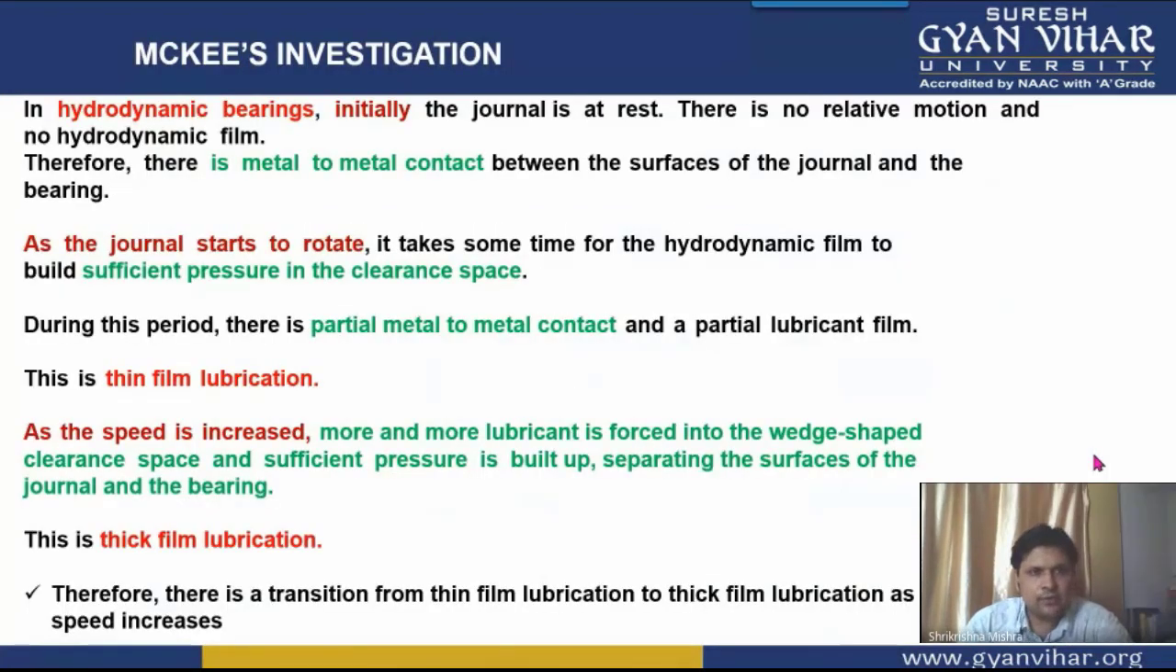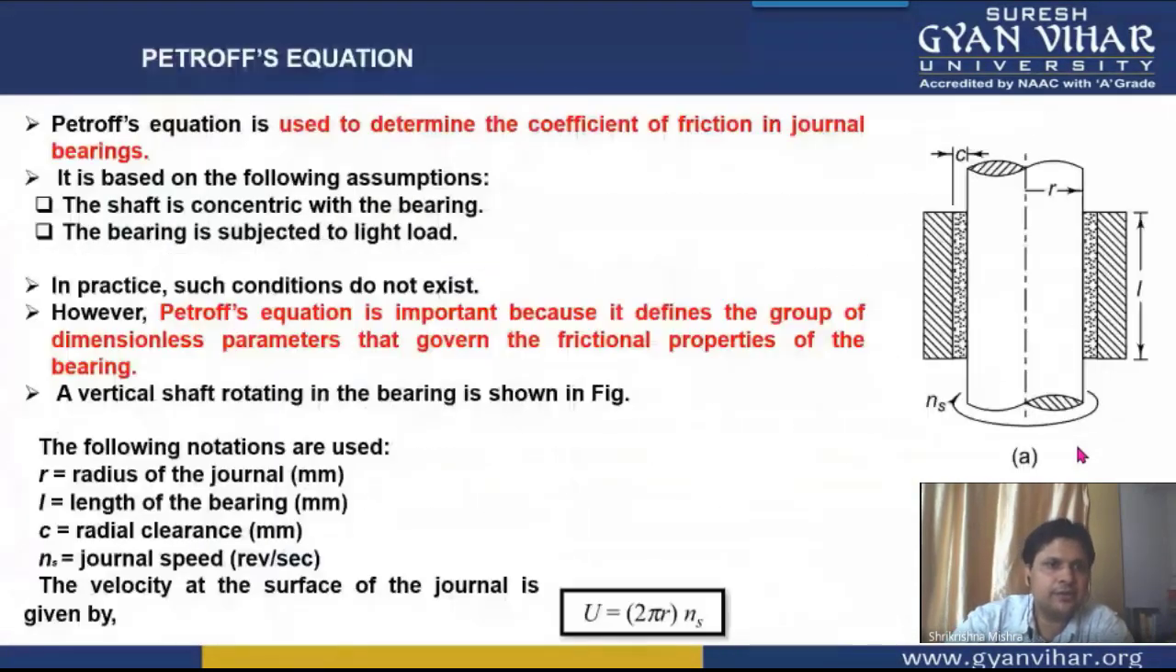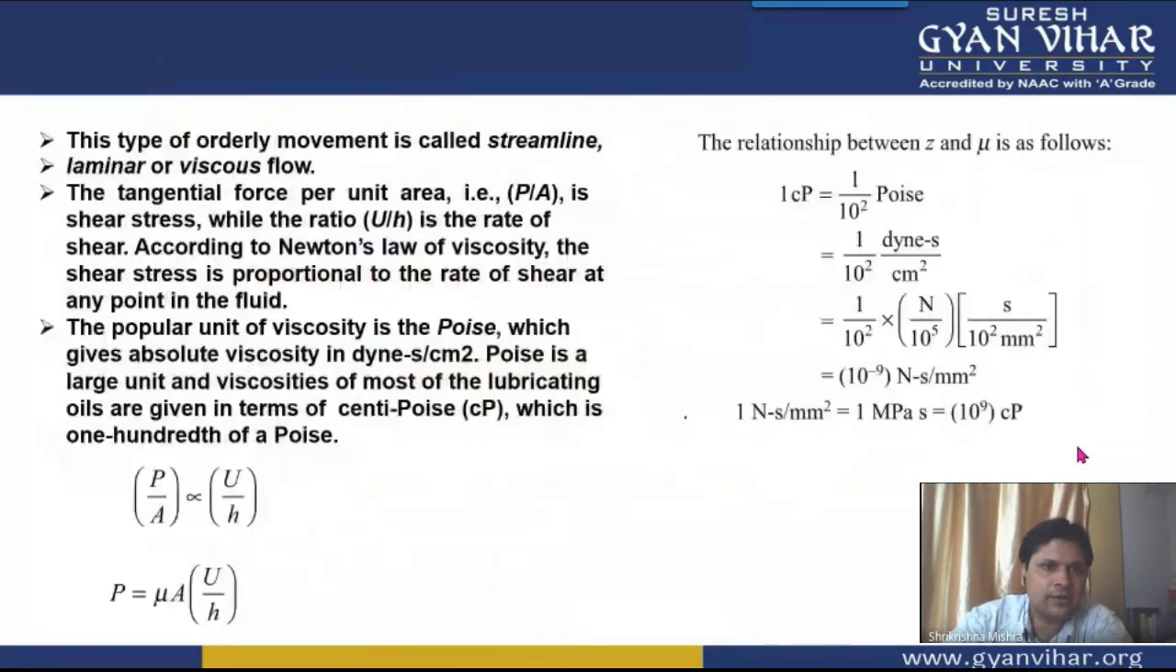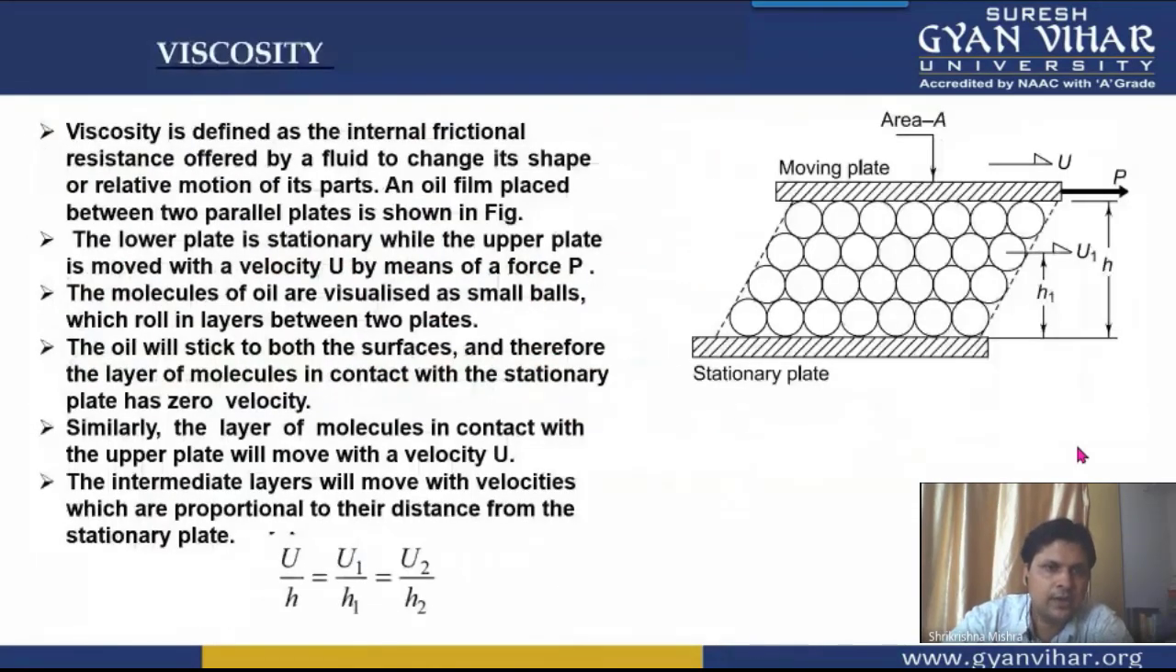In the previous lecture, I told you about Petrov's equation. That was a relation for the coefficient of friction. In the case of hydrodynamic bearings, when there is lubrication between the two mating surfaces, the only friction involved is the friction between the different layers of the fluid, and that resistance between the different layers of the fluid is known as viscosity.